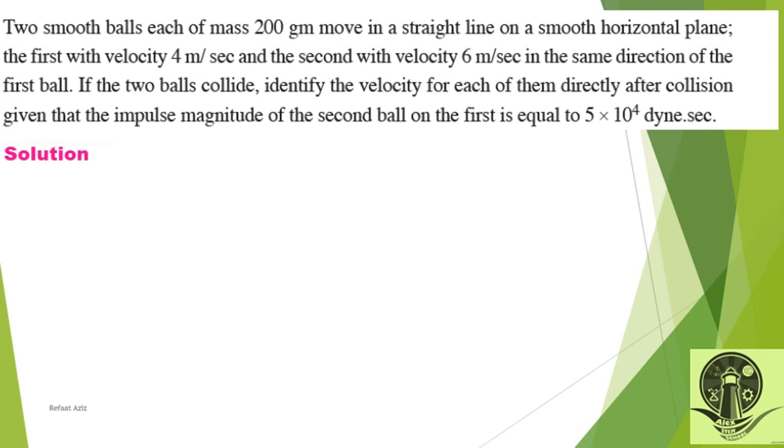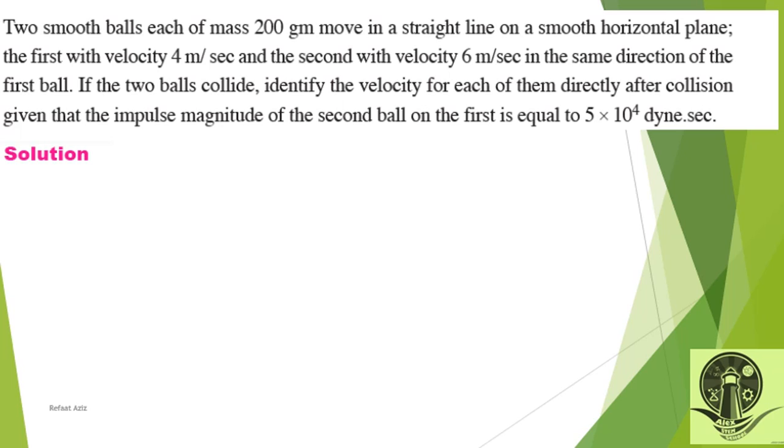Two smooth balls, each of mass 200 gram, move in a straight line on a smooth horizontal plane, so there is no friction. They are equal in mass. The first has velocity 4 meters per second, and the second has velocity 6 meters per second. This is V1, this is V2, and M1 is the same as M2, in the same direction as the first ball.